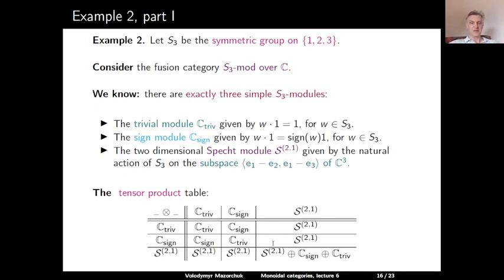The only non-trivial thing to compute here is the tensor product of S21 with itself. And the point is that this tensor product contains a unique canonical copy of the trivial module, and then one can also show that it contains a unique copy of the sign module, which implies that it decomposes as a sum of the trivial, sign, and the Specht module S21.